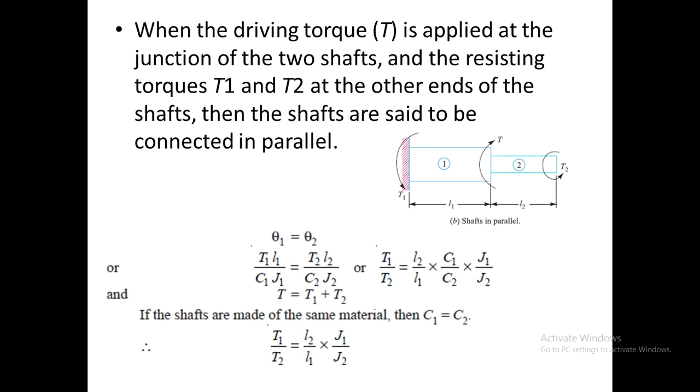The shafts are said to be in parallel when a torque acts at the point where both the shafts are joined. So a resisting torque occurs on both the ends, T1 and T2. So T is always equal to T1 plus T2. So theta 1 will be equal to theta 2, and T1 plus T2 equals T, using which the equation can be derived. If the shafts are made of the same material, then C1 will be equal to C2, which is equal to C.